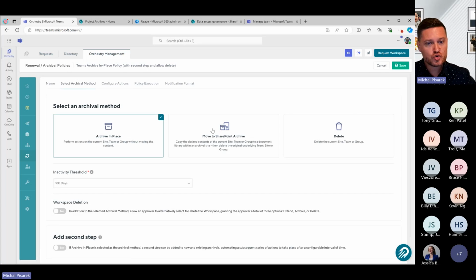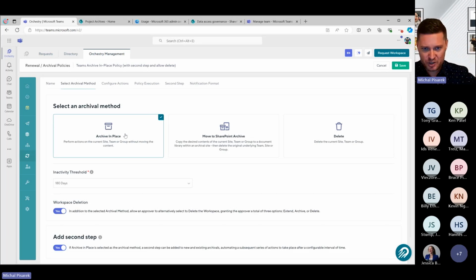So with Orchestry, we've got two really powerful ways that we can help you. The first is what's called an archive in place. Think of an archive in place as a much more powerful version of that Teams archive function, where you're going to keep the content where it is.